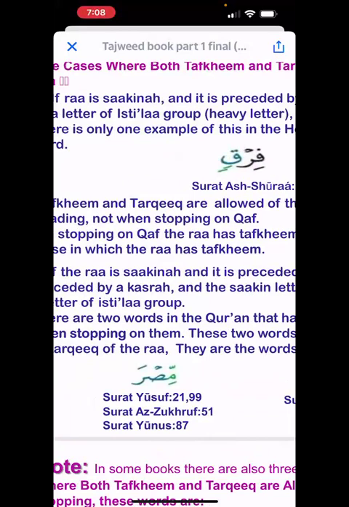Remember, we had the same rule in our tafkhim ras. One of the rules of tafkhim ra was that the letter before it has to have an original kasra, and the letter after it has to be an isti'ala letter. So this is the only word which can be read both tafkhim or tarqiq. You can read it as firqin or you can read it as firqin. So you can read it both ways.